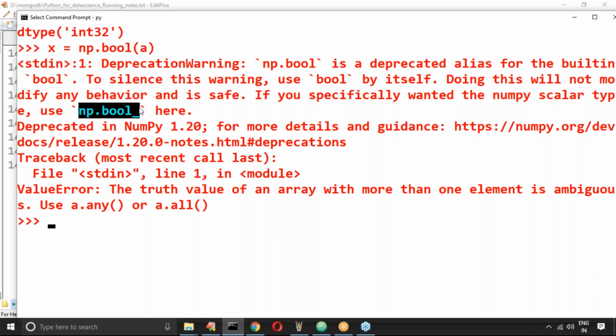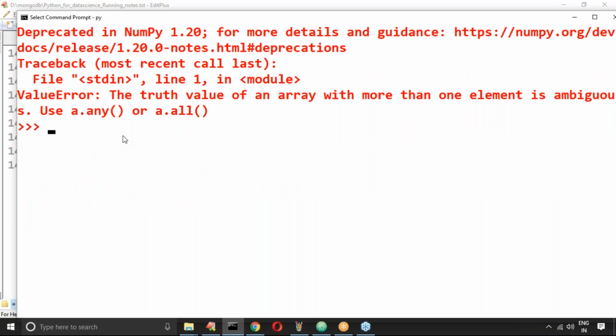Performance wise it is deprecated and not good, because internally it is calling the Python bool function. That's why it is better to use the updated function. So what I have to take is x is equal to np dot bool underscore of a. Please confirm, is it valid or not?